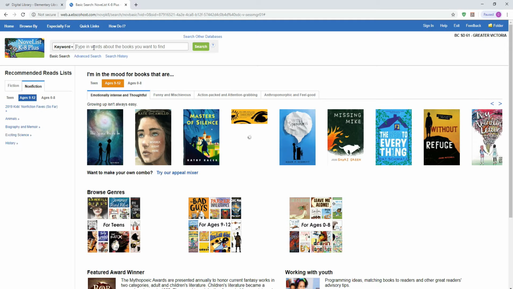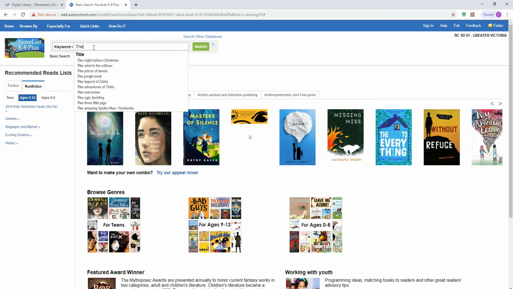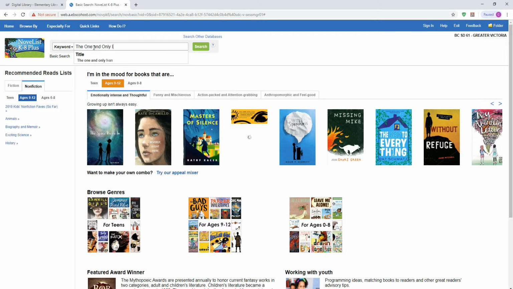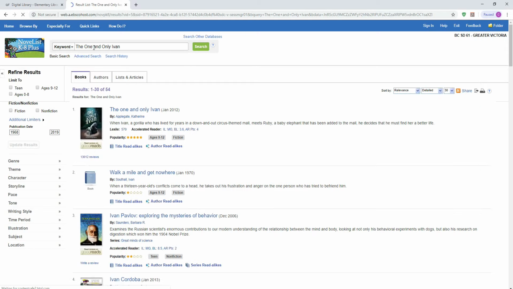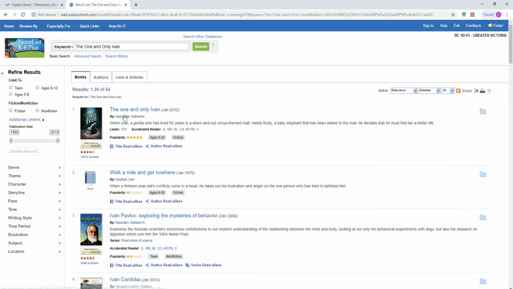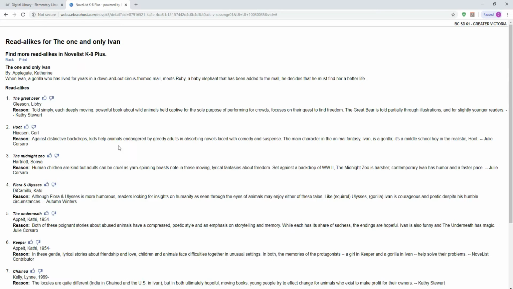For instance, a book that I recently read that I absolutely loved is called The One and Only Ivan. I recommend it to all my grade 3 to 5 students. And there's this thing called title read-alikes. And what that means is it'll look for other books that have similar titles to come up with a list of recommended reading for your child.